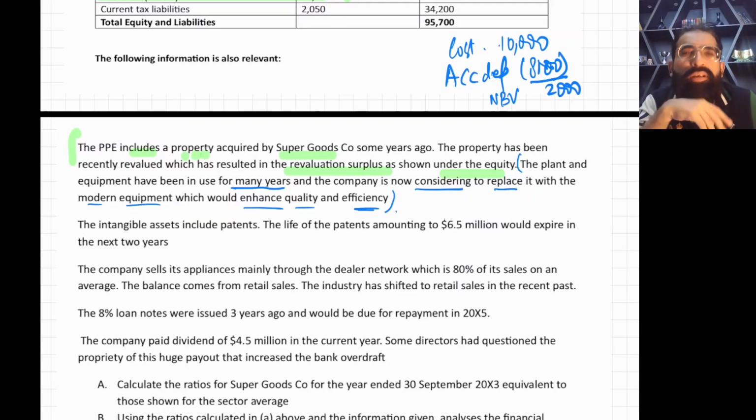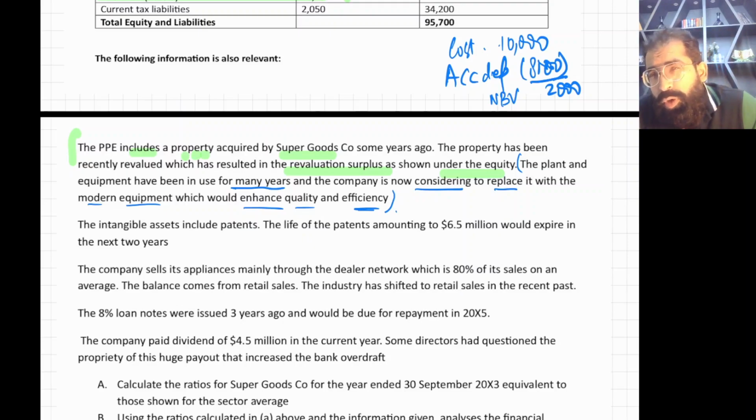Okay, be careful. One more thing, when you have a very old plant, that means those plants are making old type of goods, not the latest type of goods, right? So that also means the product which you are selling is not a high quality product.